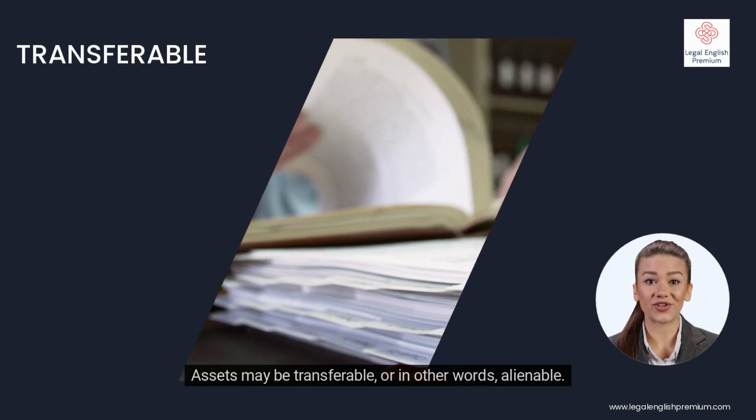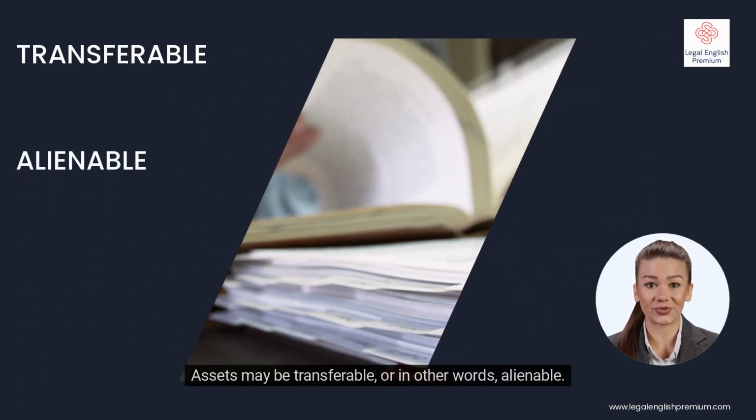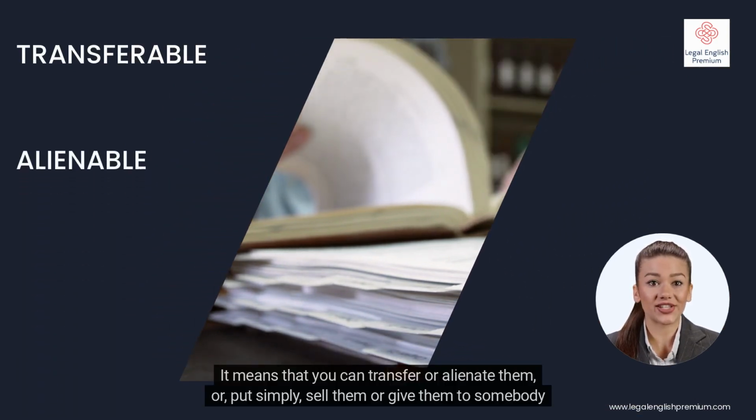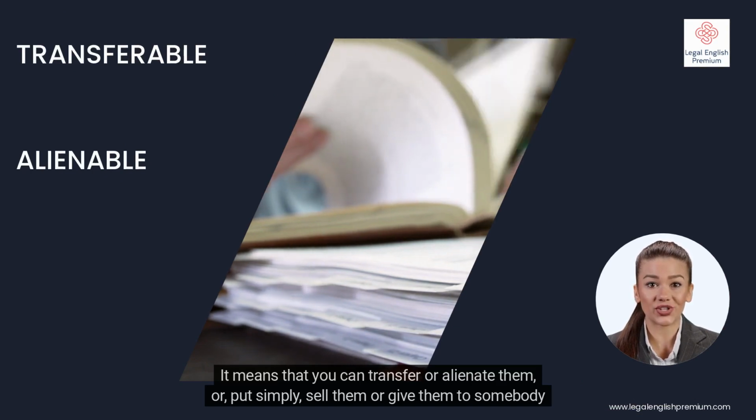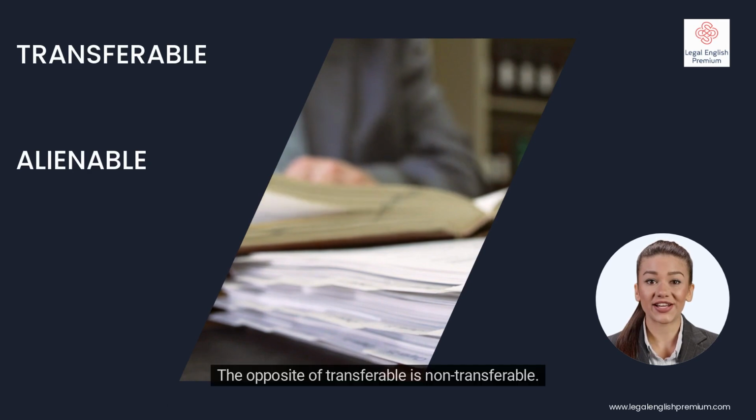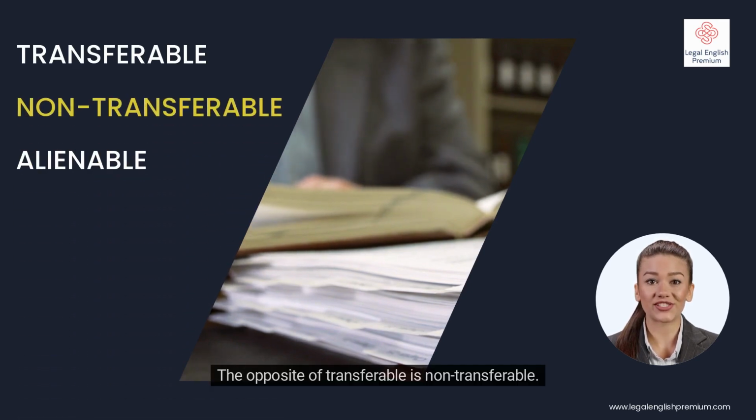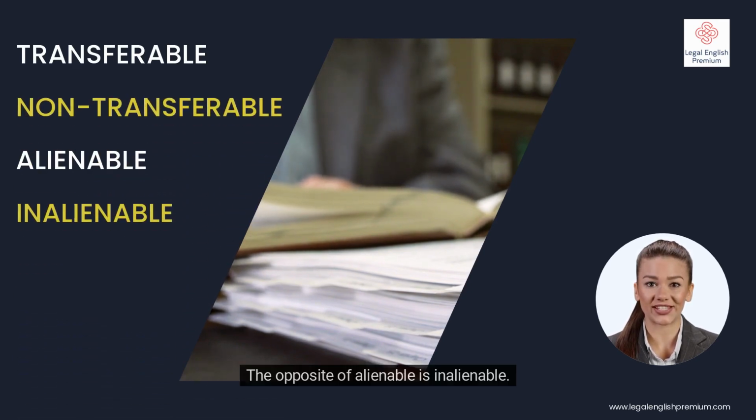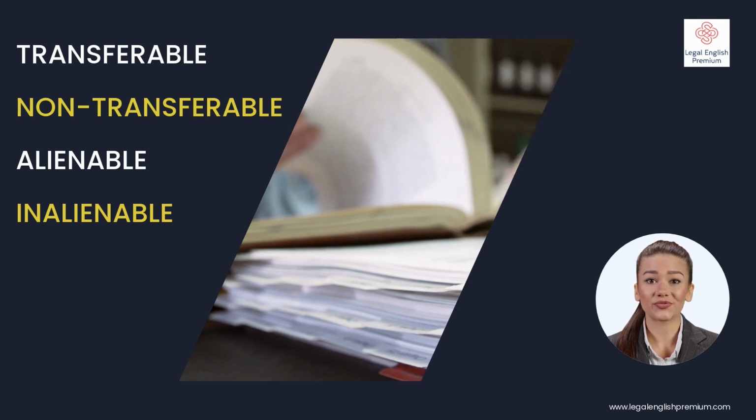Assets may be transferable, or in other words, alienable. It means that you can transfer or alienate them, or, put simply, sell them or give them to somebody else. The opposite of transferable is non-transferable. The opposite of alienable is inalienable.